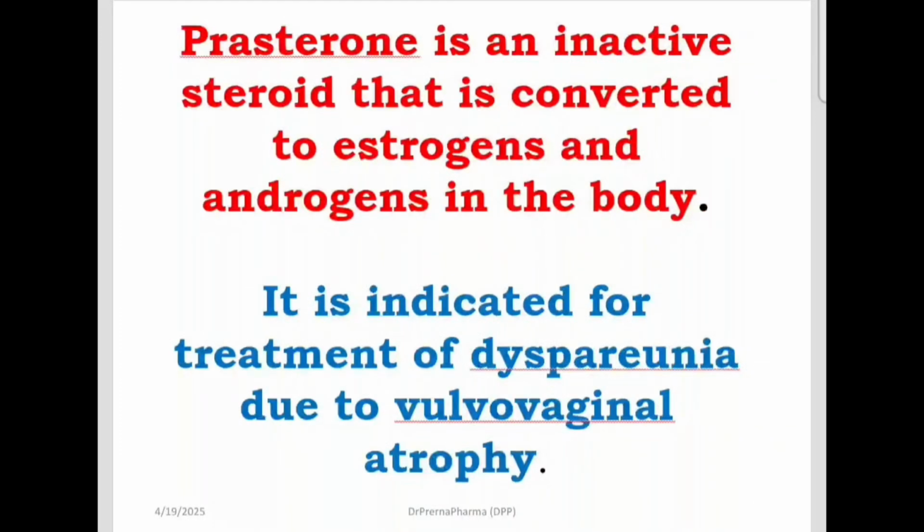Centchroman we have seen. Prasterone is an inactive steroid converted to estrogen and androgen, so it is indicated in dyspareunia due to vulvovaginal atrophy. Even earlier we have seen one drug which was used in menopausal dyspareunia, and that was a congener of tamoxifen. This is a steroid, prasterone.